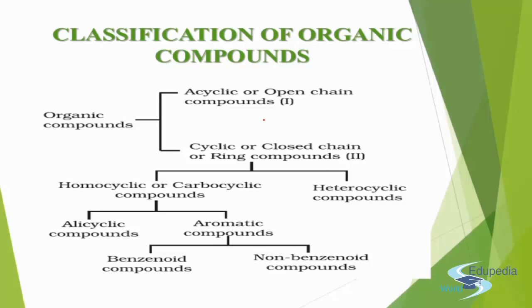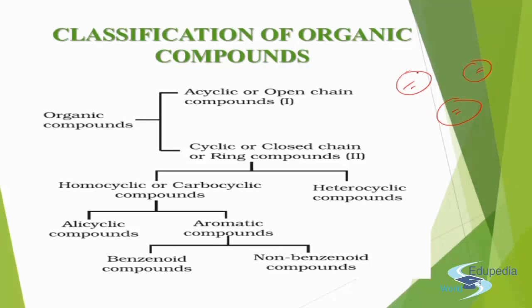It will be very difficult. So if we can find some similar compounds, we can place them in one group, and other similar compounds in some other group. Then we can have different groups.